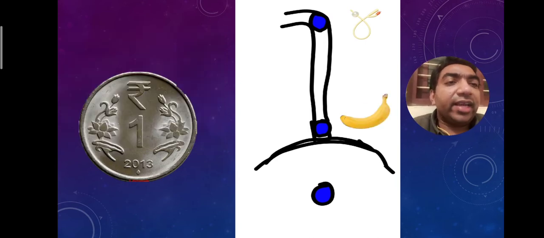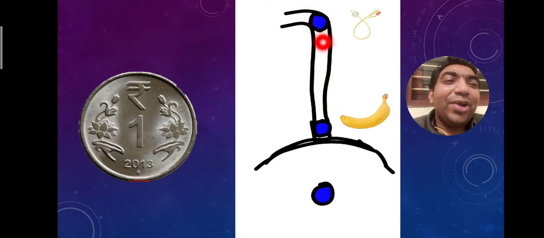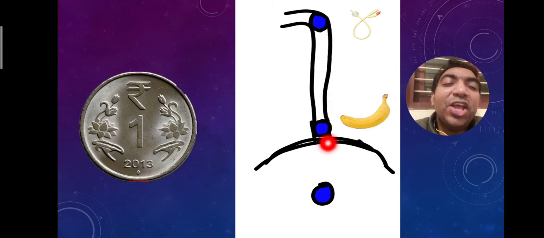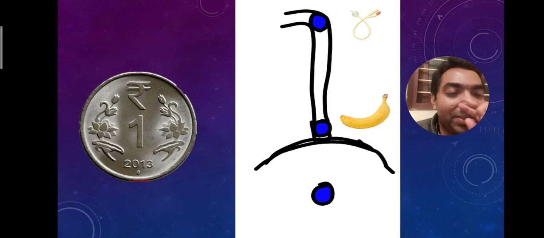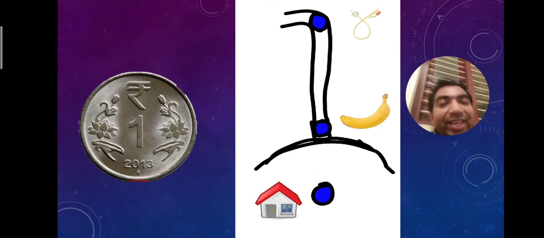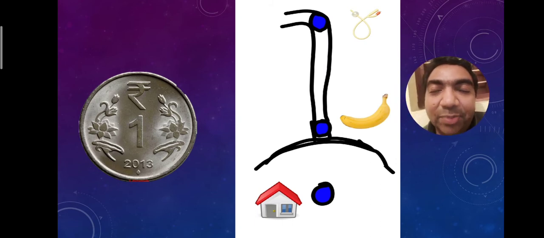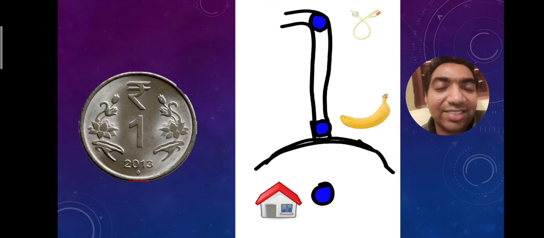Now suppose the coin is here, at the cardia. Give a banana, because if the coin is able to pass the cricopharyngeal sphincter, it will pass the diaphragm and the cardiac junction also. If we give a banana, most of the time the coin will come down to the stomach. Suppose the coin is inside the abdomen, then what should we do? We can send the patient home with the advice to see whether the coin is passing in the stools or not, and to review after 1 week if the coin has not passed in the stools.